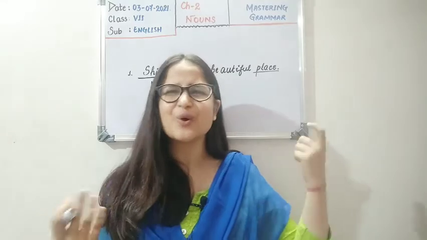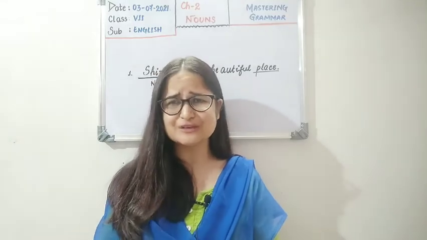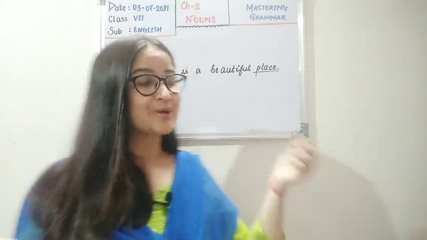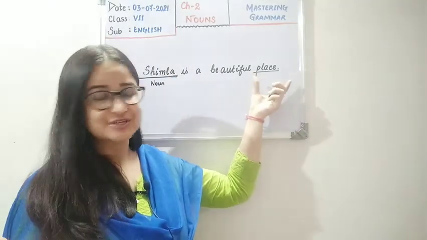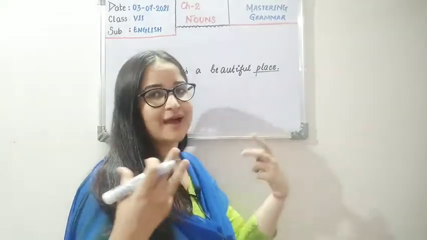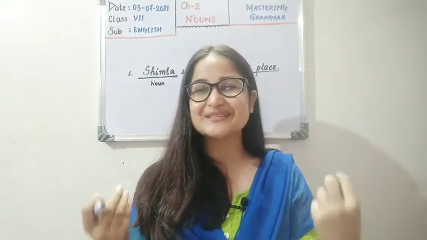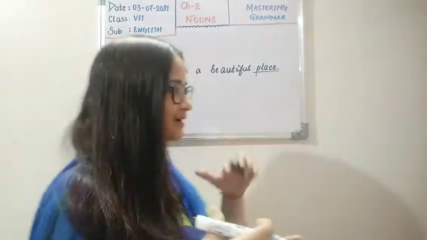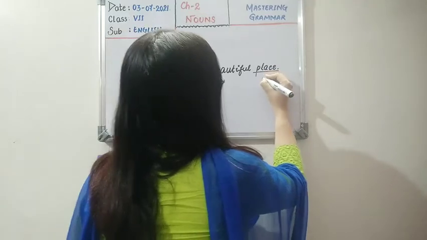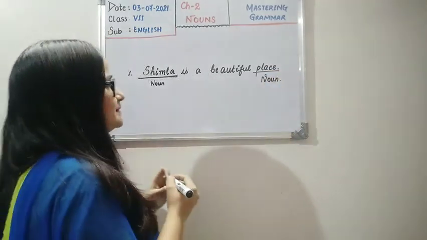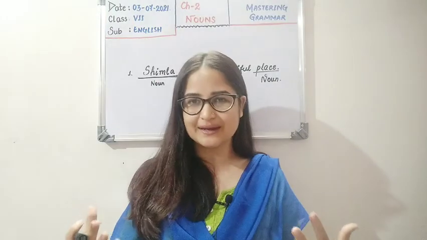Is this an adjective or a preposition or a verb? No, it's a noun because we are calling a location by this name, place. So yes children, this is also a noun. That won't be difficult for you to identify.